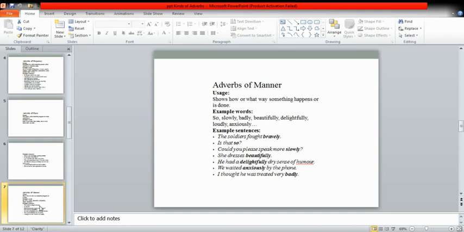Yes, adverbs of manner tell us how the action is done, or in what manner the action is done, like so, slowly, badly, beautifully, delightfully, loudly, anxiously. So these are all the words which, when used in a sentence, tell us in what manner or how the action is done.